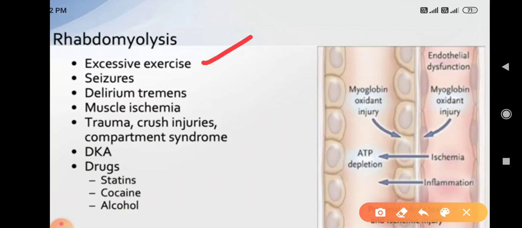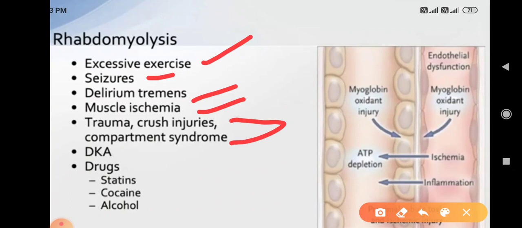It's excessive or vigorous exercise, severe weightlifting, or seizures. Why seizures? Because there is increased muscle contraction. Delirium tremens is the same as seizures. Muscle ischemia and trauma or crush injuries. This is known as compartment syndrome.